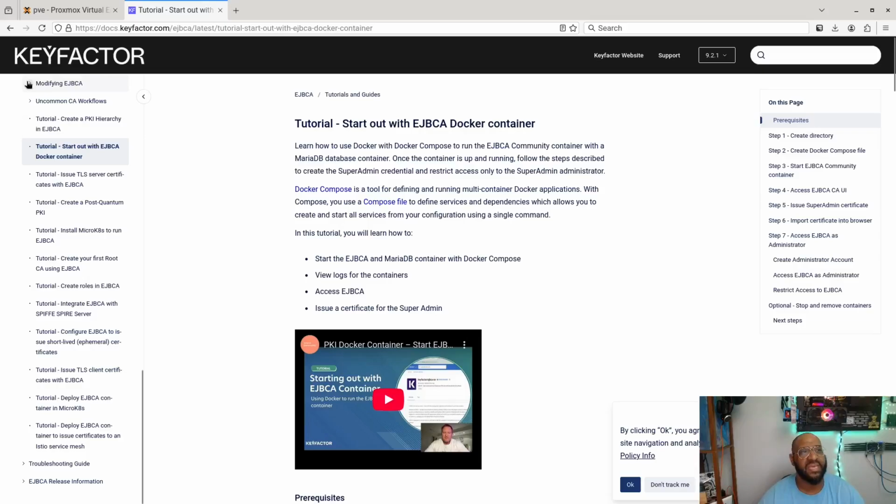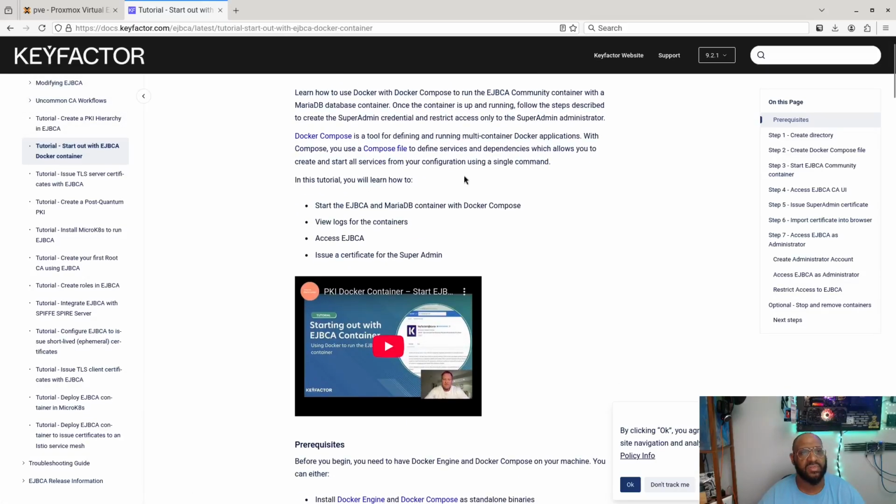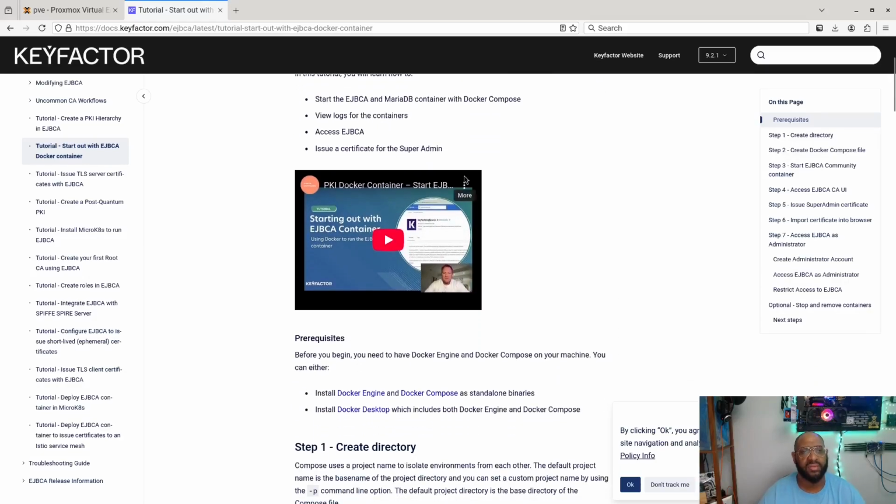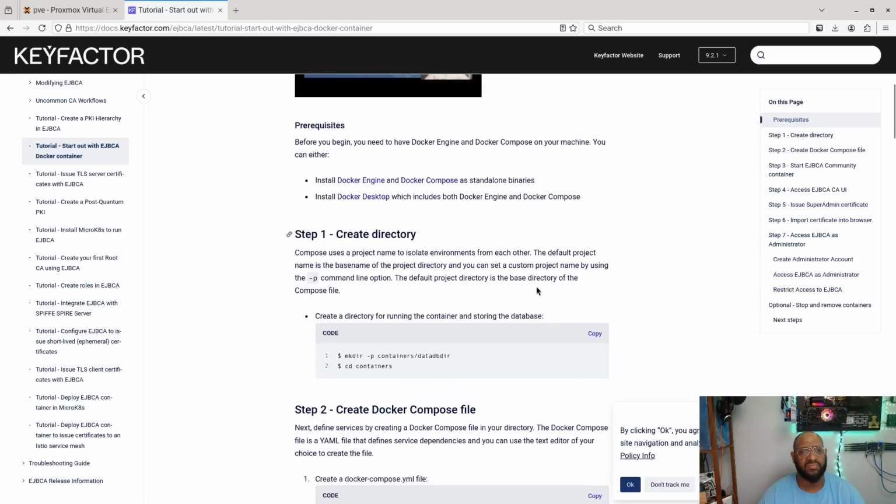You go over to KeyFactor, who is the vendor behind producing this platform. We're going to use the Docker container. I prefer Docker Compose. The reason why is because for me it's just a lot more streamlined. It's easier to spin up and keep your interface running in the background, and also to update. I just prefer that. So I'm going to be running the compose option, which they do specify here as well. They have a little video you can follow.